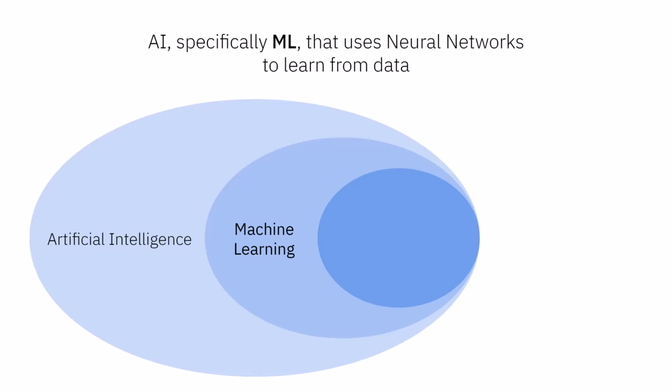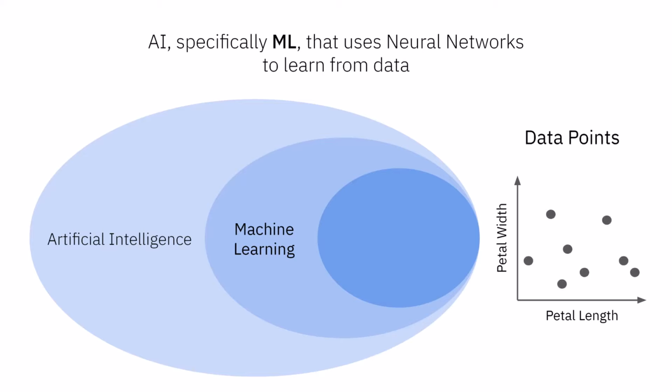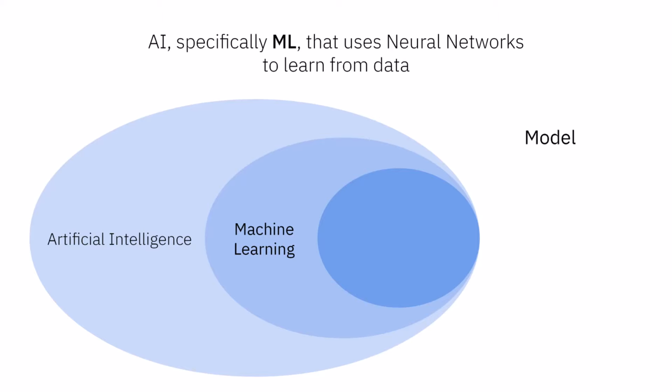Machine learning is a subfield of artificial intelligence that uses statistics to automatically learn patterns based on data. The first component to using machine learning is a dataset, which includes data points such as recorded petal lengths and widths and their correct labels, in this case the yellow or purple flower species. The second component is a model, which is a mathematical function that has parameters that we can adjust to fit to our dataset. In this case, we are using a simple linear decision boundary.